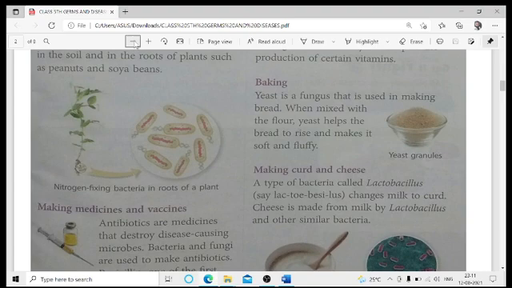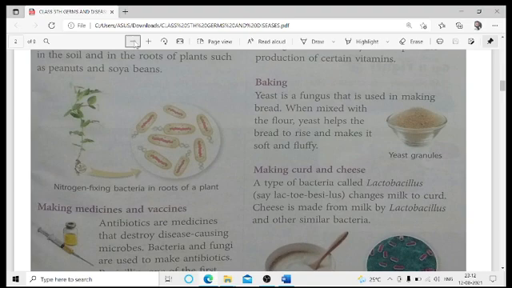These are the nodules present in the roots, and inside these nodules we have the nitrogen fixing bacteria. What do these bacteria do? They take atmospheric nitrogen, convert it into soluble forms like nitrates and nitrites, and provide it to the plant, and thereby both of them help each other to carry out their life processes.